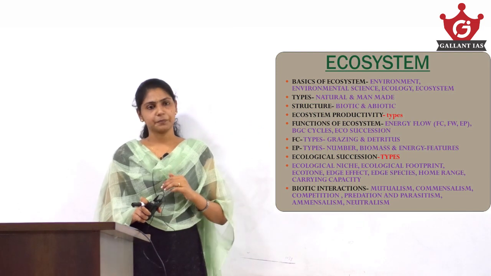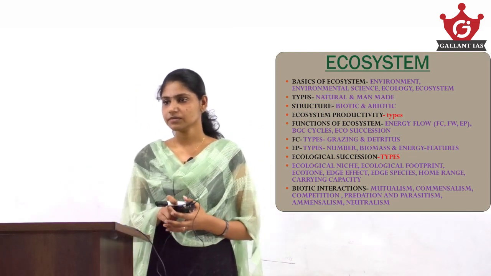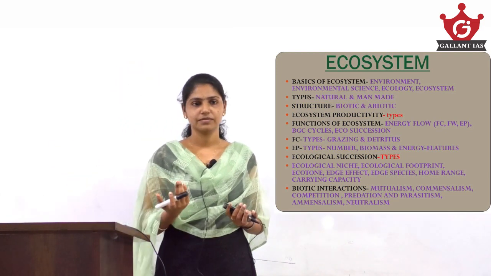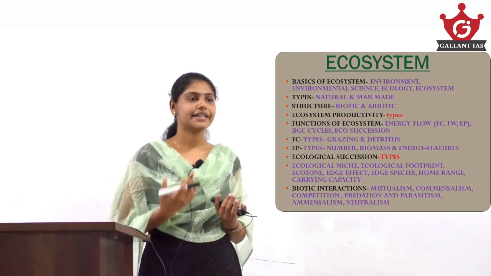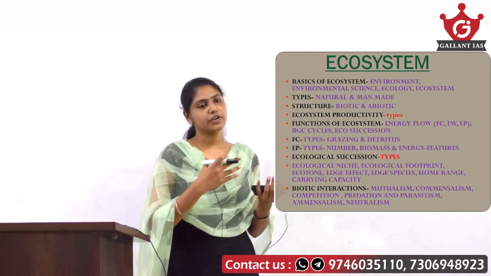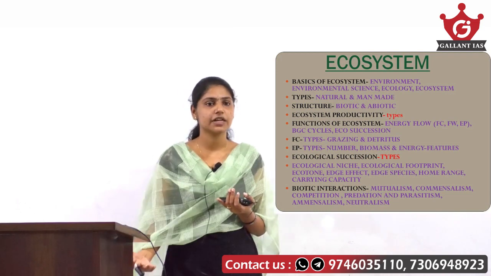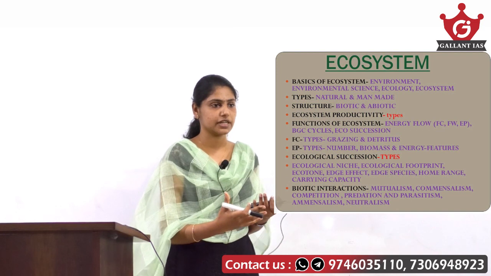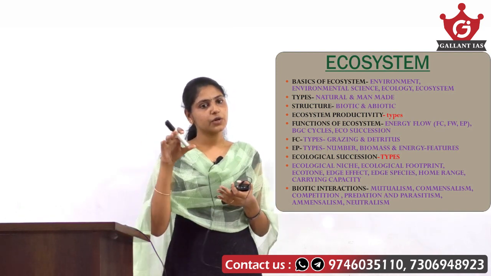Functions of ecosystem. What all are the functions of ecosystem? That is the use, the value of ecosystem we have, right? When we talk about functions of ecosystem, we have the energy flow that takes place in ecosystem, a predominant function of ecosystem. Energy flow is happening in a unidirectional manner.